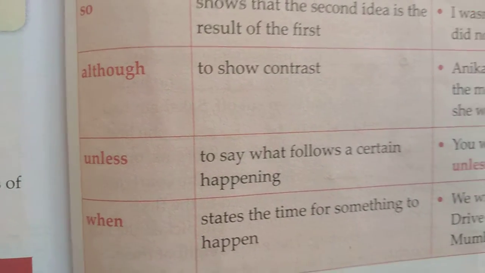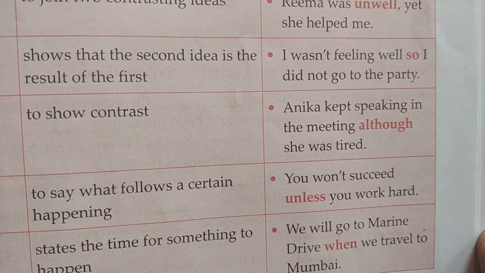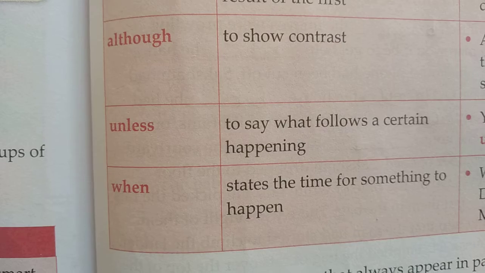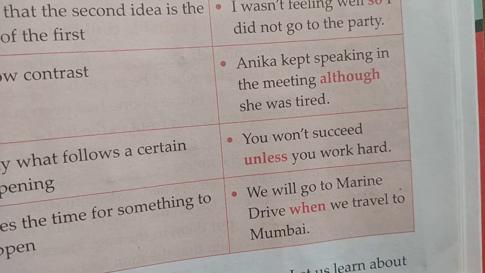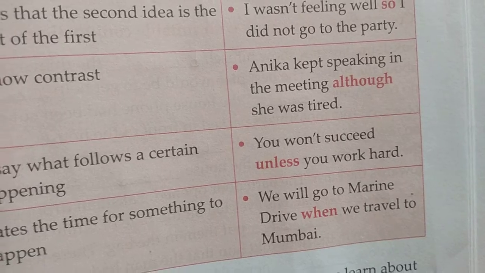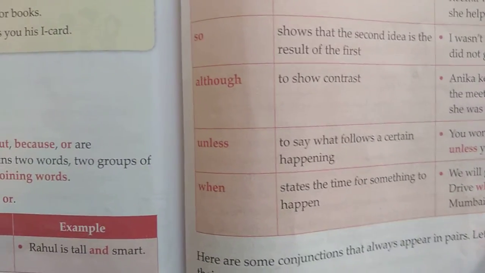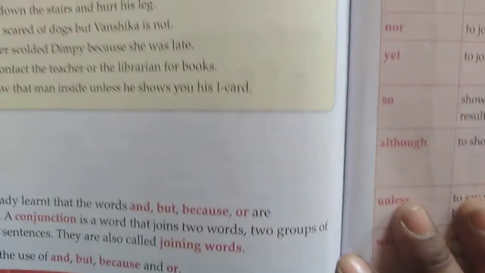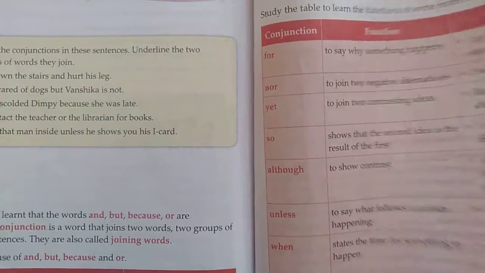Unless, to say what follows a certain happening. You won't succeed unless you work hard. When states the time for something to happen. We will go to Marine Drive when we travel to Mumbai. So here are some conjunctions we have seen, and according to this we can use them for joining sentences in our English language.